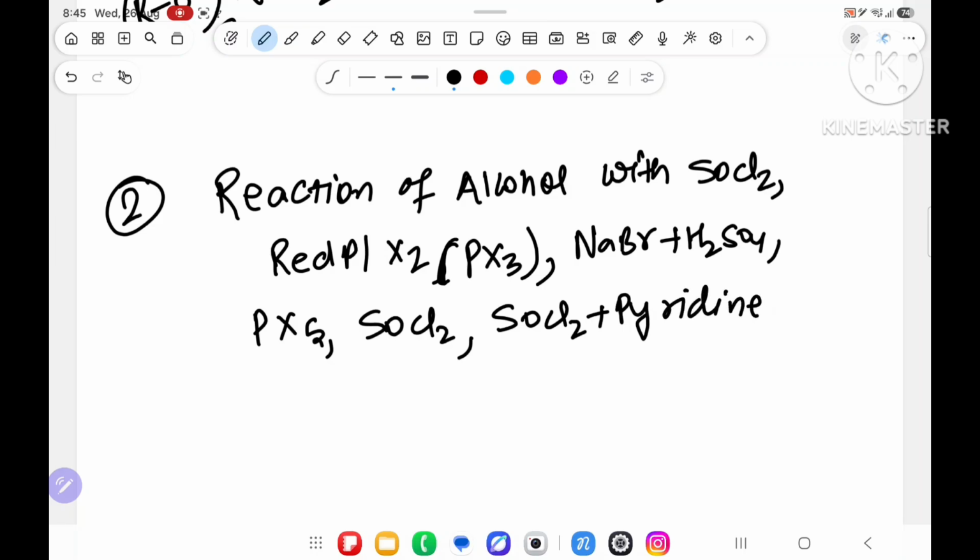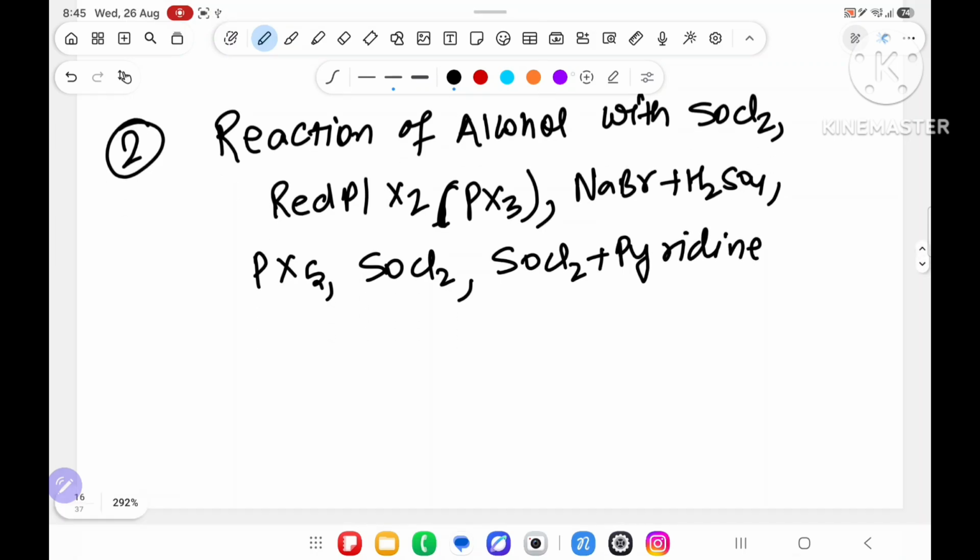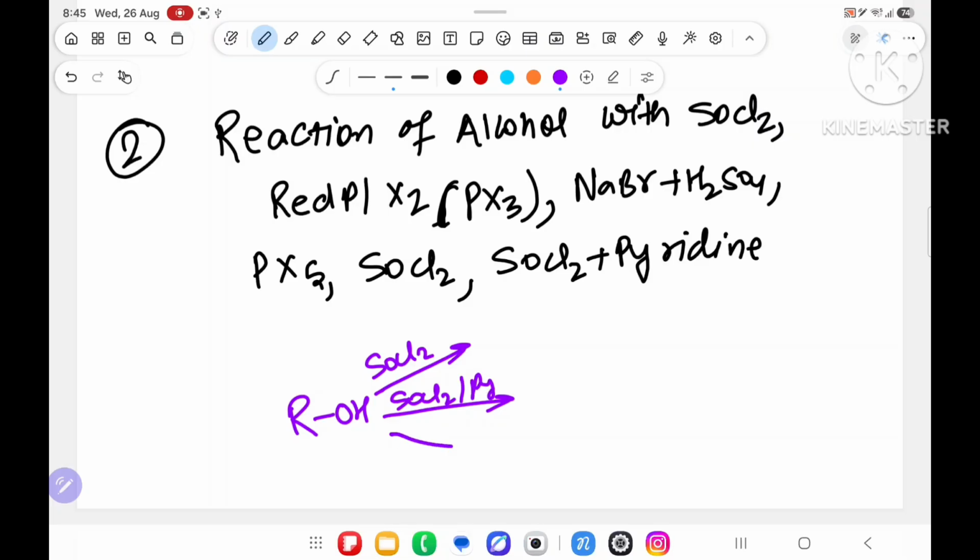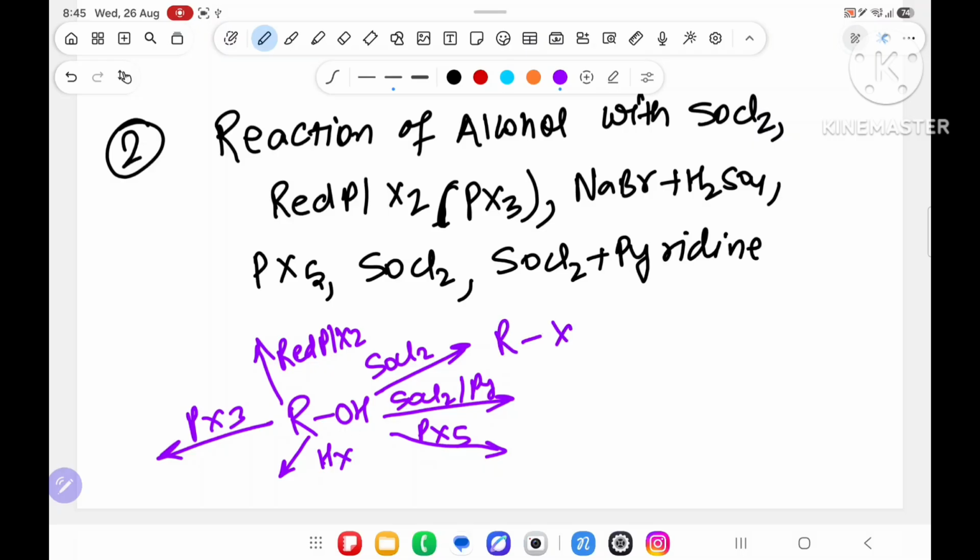You have seen all these reactions over there. In this reaction, what happened? You are taking ROH reacting with SOCl2, SOCl2 and pyridine, PX5, PX3, red phosphorus with X2, or HX, and it will give RX.